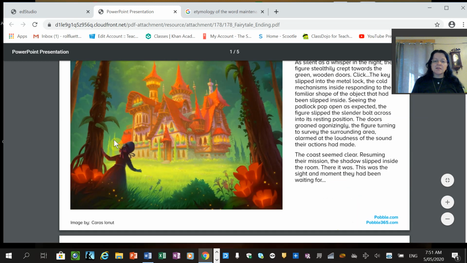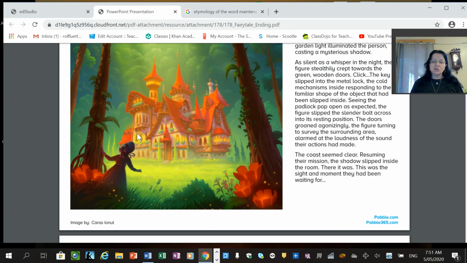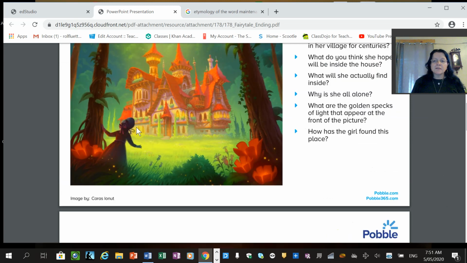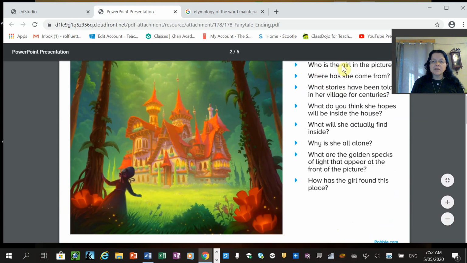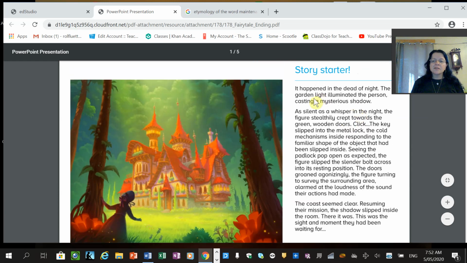So it's interesting that they're talking about they when we can only see one figure in the image. Alright, so the first question is, who is the girl in the picture? So when we're reading through this, I definitely get an impression of a mission, that they're there to do something. The figure stealthily crept towards the green wooden doors. Okay, so she's on her way. Are those front doors there green?